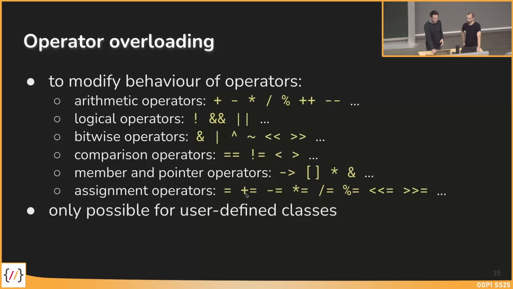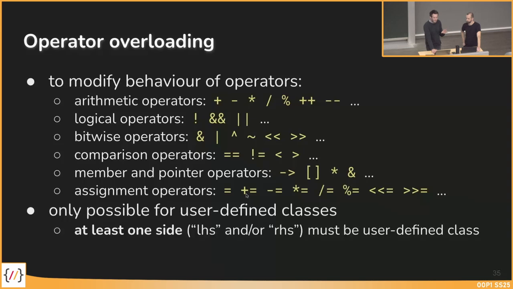The important thing is that it's only possible for user-defined classes, at least if they're on one side of the operator. So it's only possible to overload operators if there is a user-defined class on one of both sides.